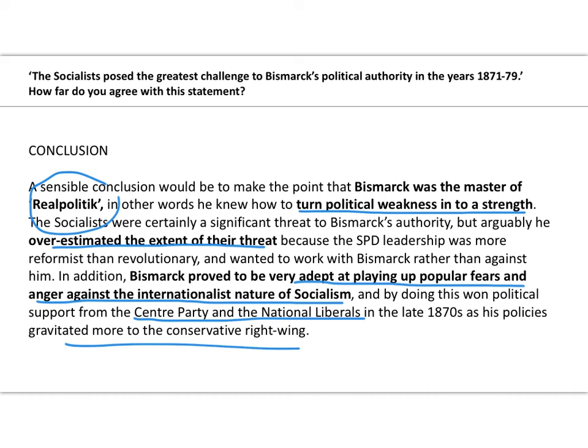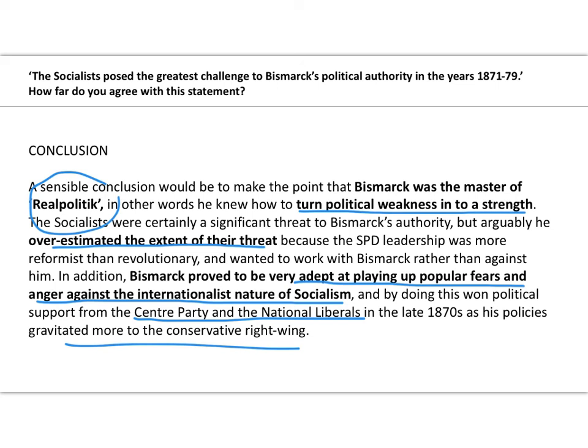Okay, that's it. I'll stop there. As I said, just a quick run through of that particular question. And so 45 minutes to write an answer to that. You're probably thinking, well, I couldn't get all of that down. Of course you couldn't. But the key thing is you've got to have those building blocks worked out in your head, and then pace yourself in the examination room while you're writing that answer and get those key points down as best you can.